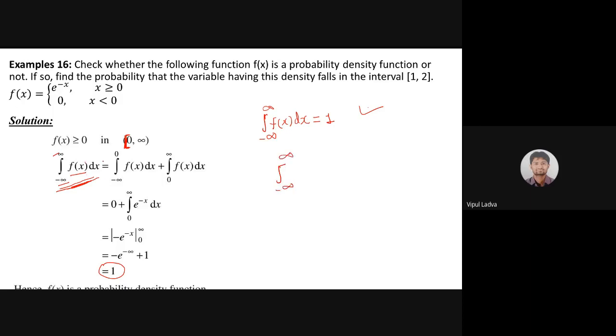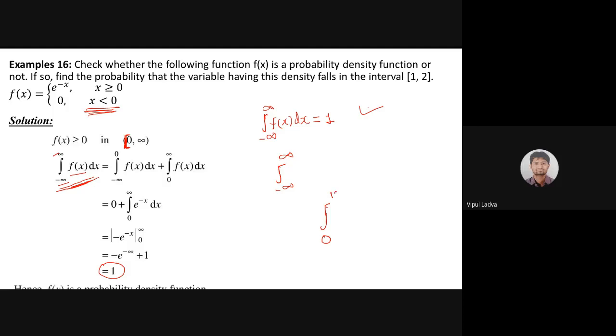Now I need to divide that particular integral in two parts because as per the range provided for my random variable, it is less than 0, that means the negative part, and greater than or equal to 0. So I'm dividing this interval in two parts, minus infinite to 0 as well as 0 to infinite. And we know this is one of the fundamental pieces of information related to definite integrals.